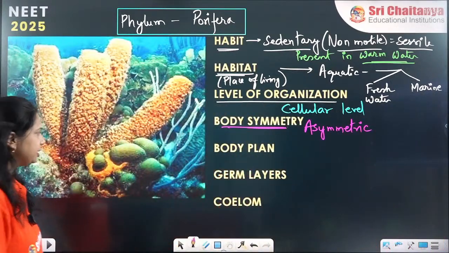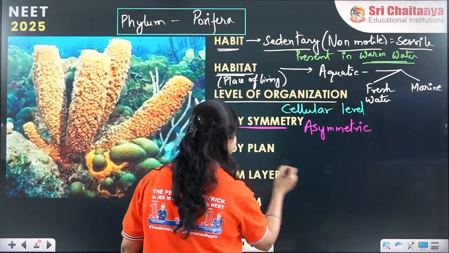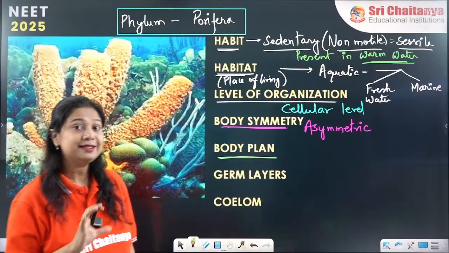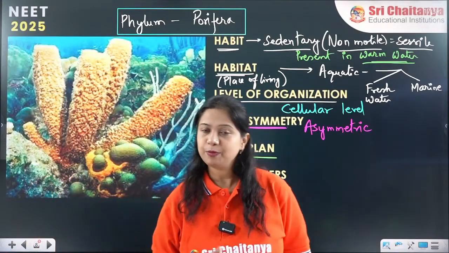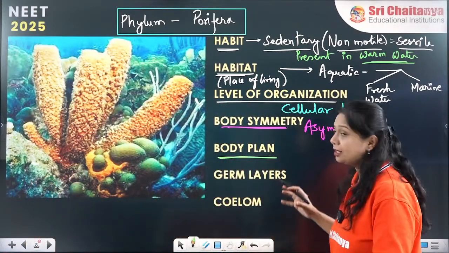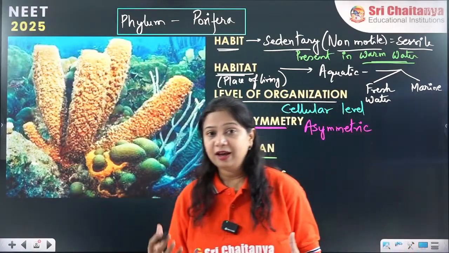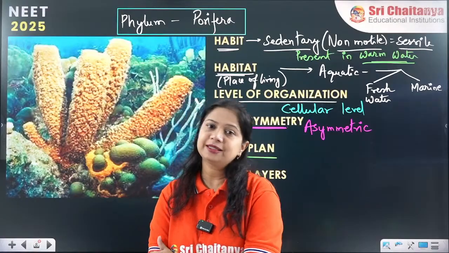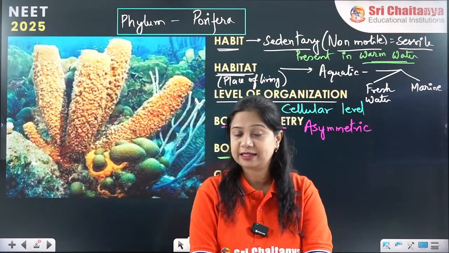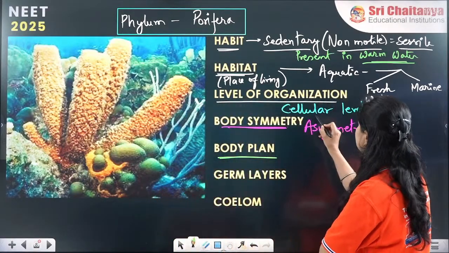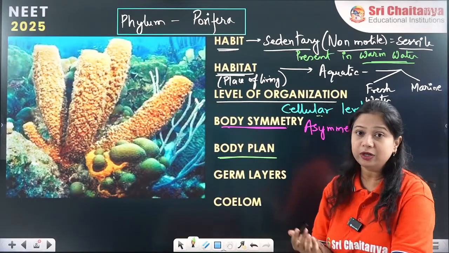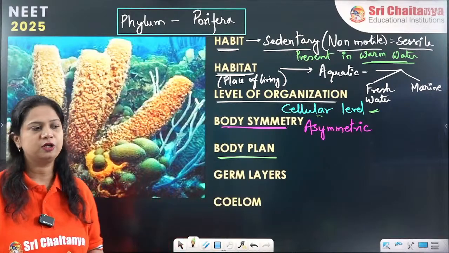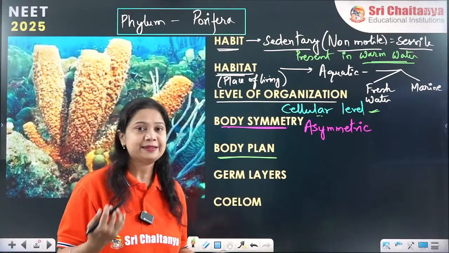Okay. Next it is the body plan. Now what is body plan? How the body is arranged, that is called the body plan. How the body is arranged, how the body carries out its functions. So we have studied body plans such as tube within tube as well as blind sac. In this case, since the body is made up of cells only, the primary functions like nutrition, digestion, respiration, circulation, everything is done by the cells itself.